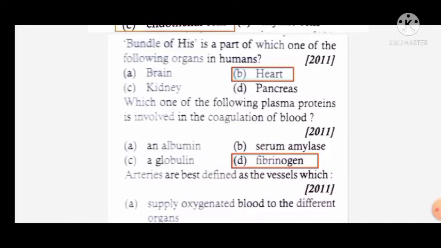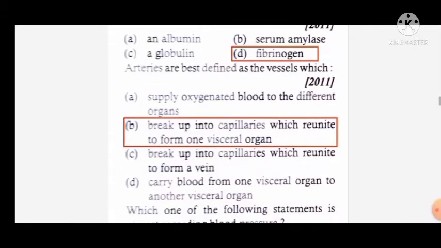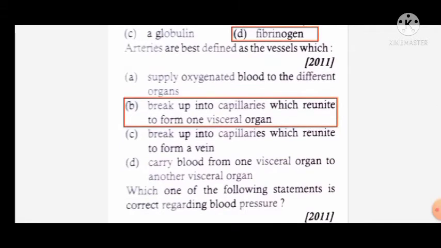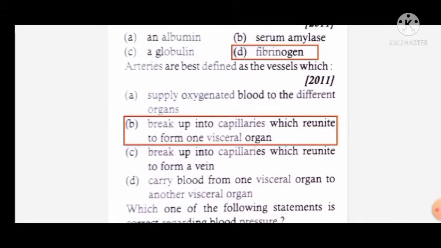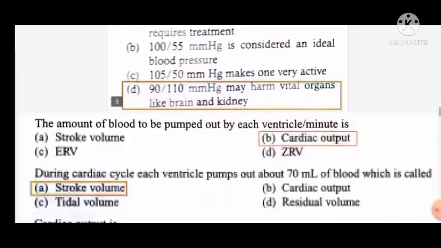Which one of the following plasma proteins is involved in the coagulation of the blood? Fibrinogen. It is converted by thrombin to fibrin, then fibrin with other cells forms a clot. That's why the prevention of blood loss occurs. Arteries are best defined as vessels which break up into capillaries which reunite to form a vein. That is its answer.